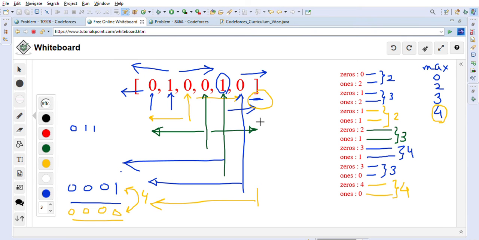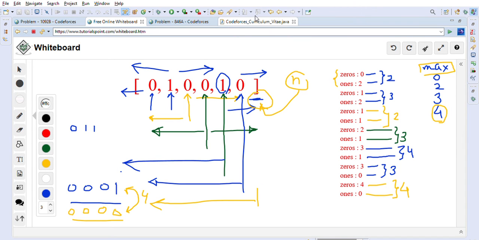So using this approach, what we did is we just went through starting position until the end position, right? Until n basically, right? N means this extra position will be covered in that, and we will always keep checking the number of zeros on the left side and number of ones on the right side of the current position, right? Including that position, and then we will add the total sum of those two values, right? Zeros and ones. We will add this sum, and then we will know the length of the acceptable games he can put into his curriculum vitae, and we will keep track of the maximum length that is acceptable in the CV, right?